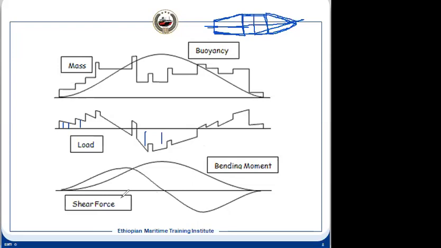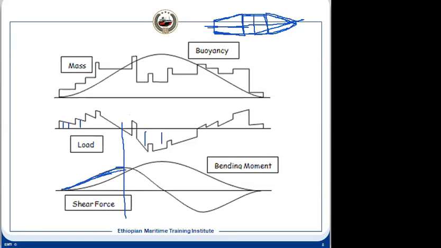In this case, the shear force will increase, and then because there is a negative value, what will happen? Tell me why it is not, here the load is 0, but the shear force is not 0.